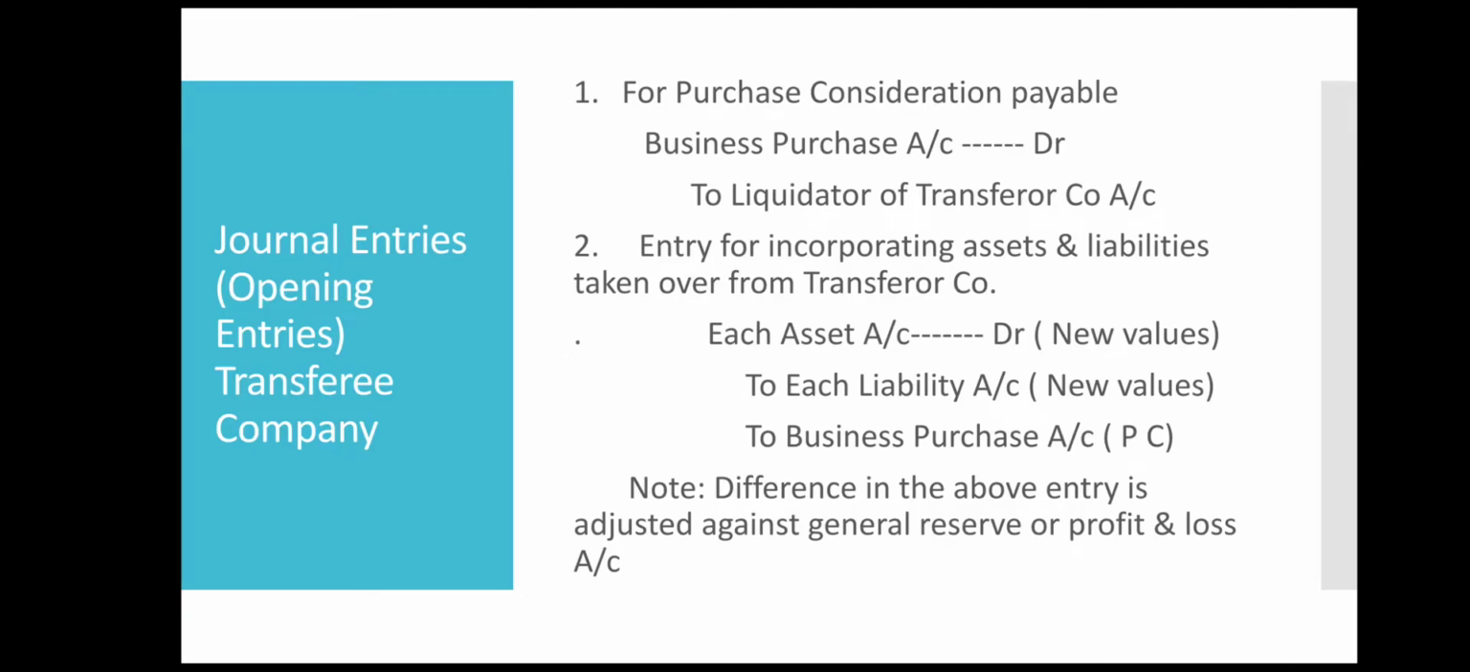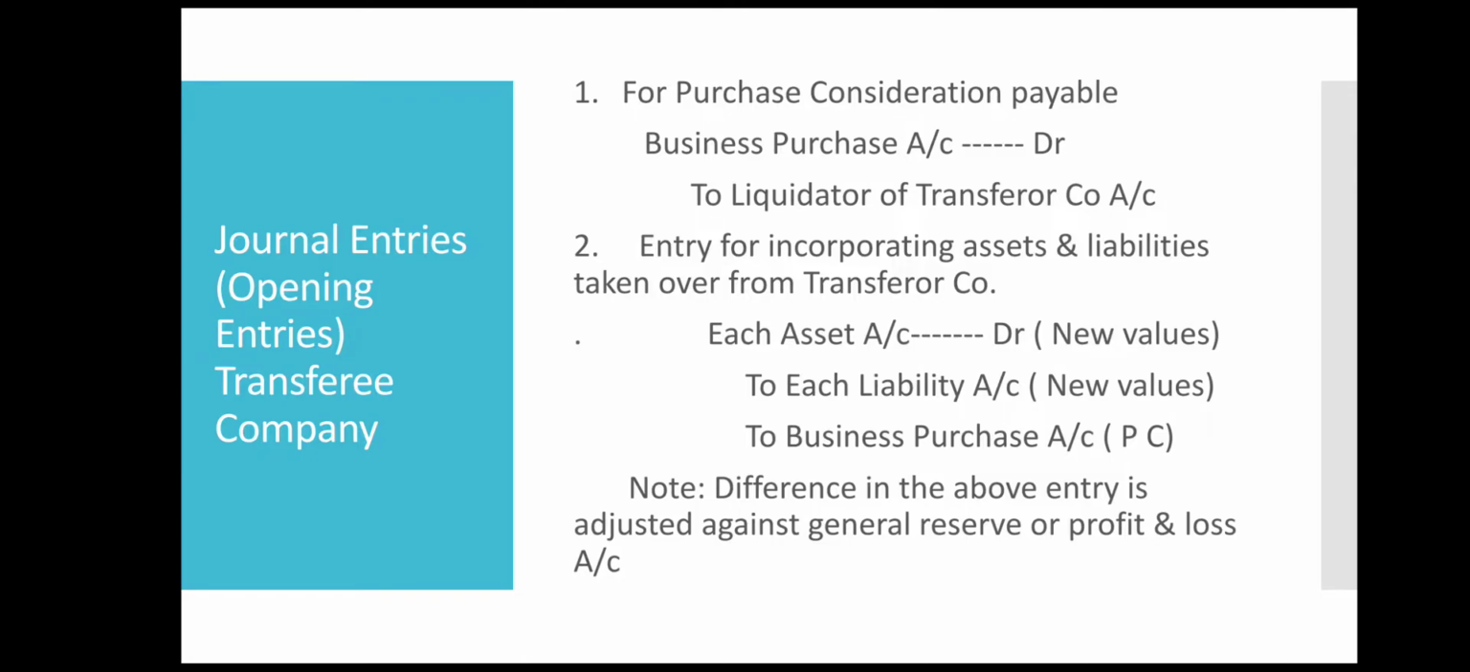Hello students, in today's video we are going to learn the journal entries that are to be passed in the books of transferee company. Now transferee company is the purchasing company. So when the business of transferor company is purchased by transferee company, that means the company is acquiring new assets and liabilities. So to give the effect of same, these entries are passed in the books of transferee company.